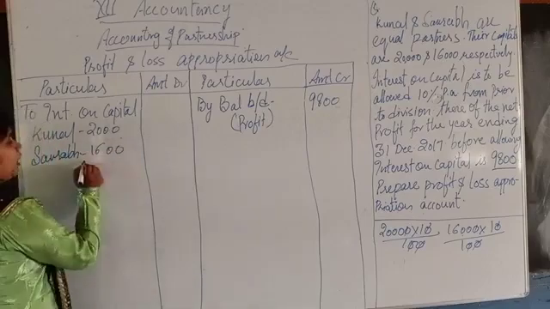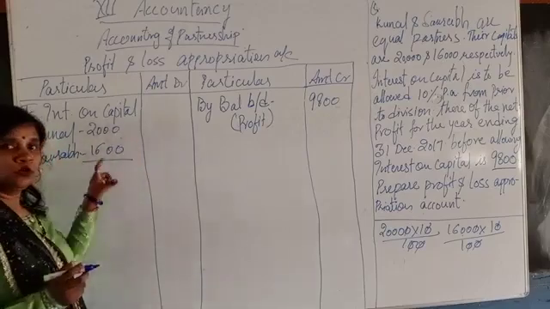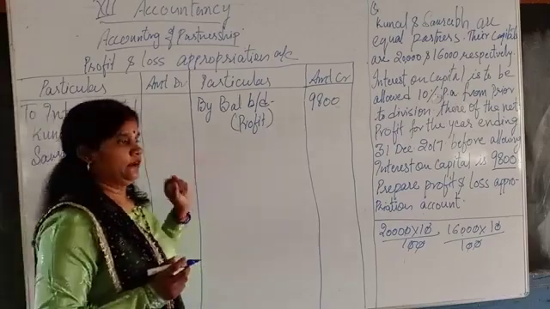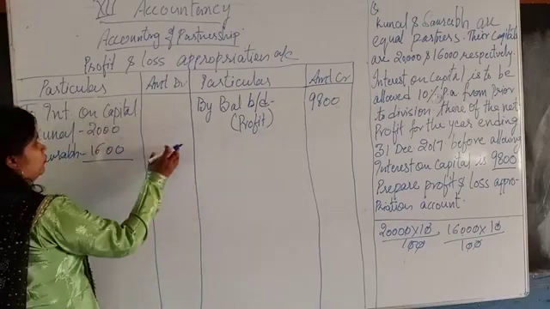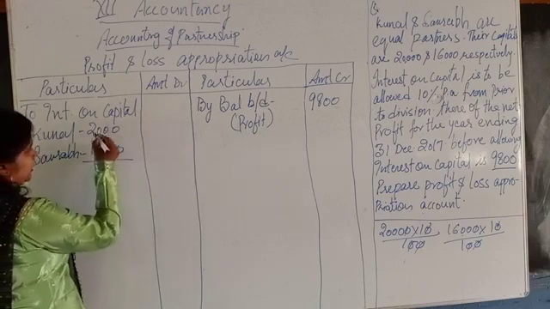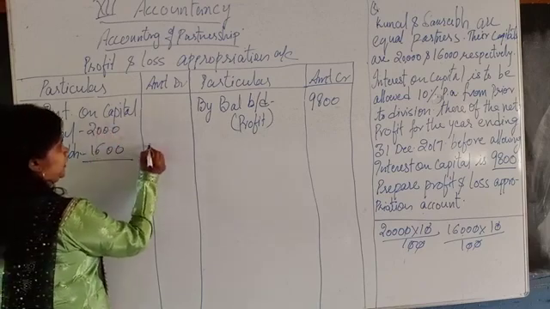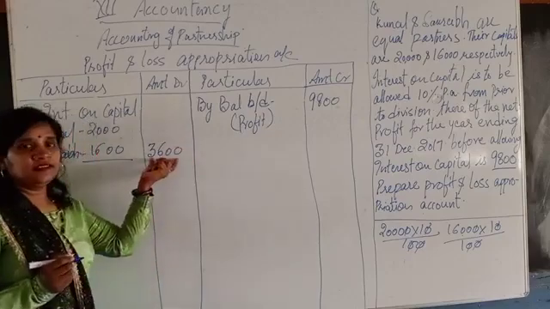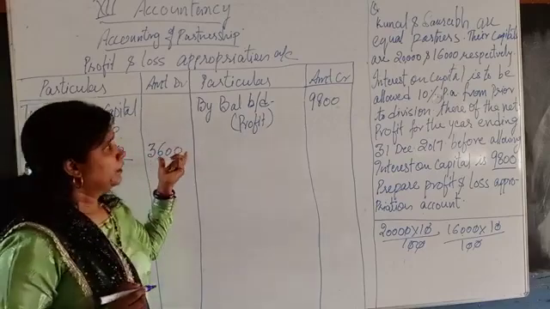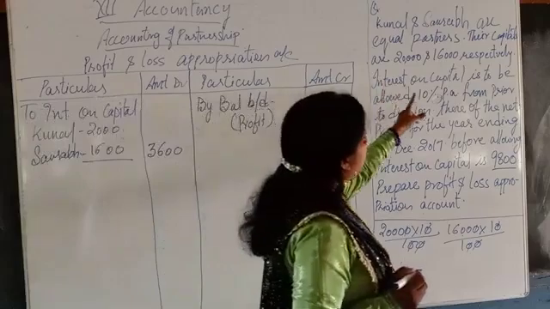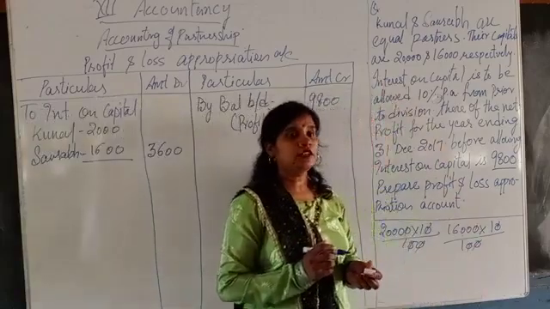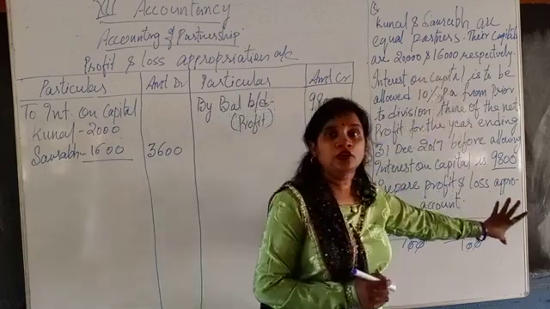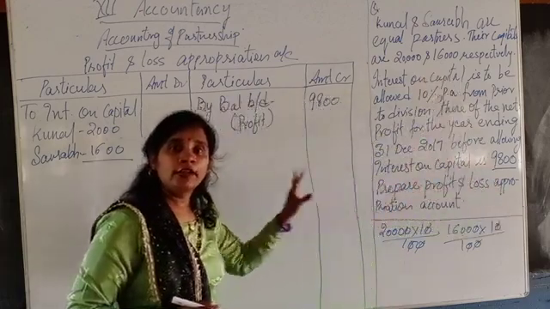So the interest on capital for Saurabh is 1,600. Now we will make the total and write it in the main amount column of the debit side: 2,000 plus 1,600 is 3,600. So this is the interest on capital. Any other information in the question? No, all the information given in the question we have already written here.